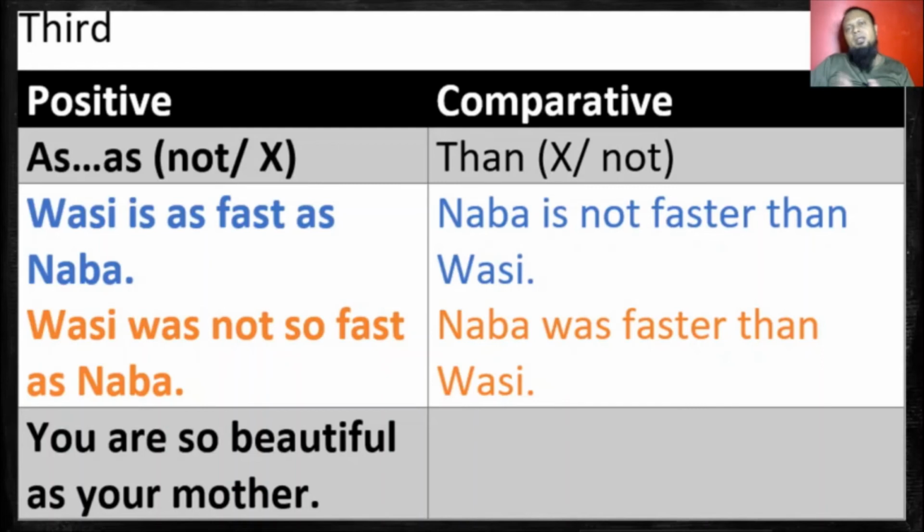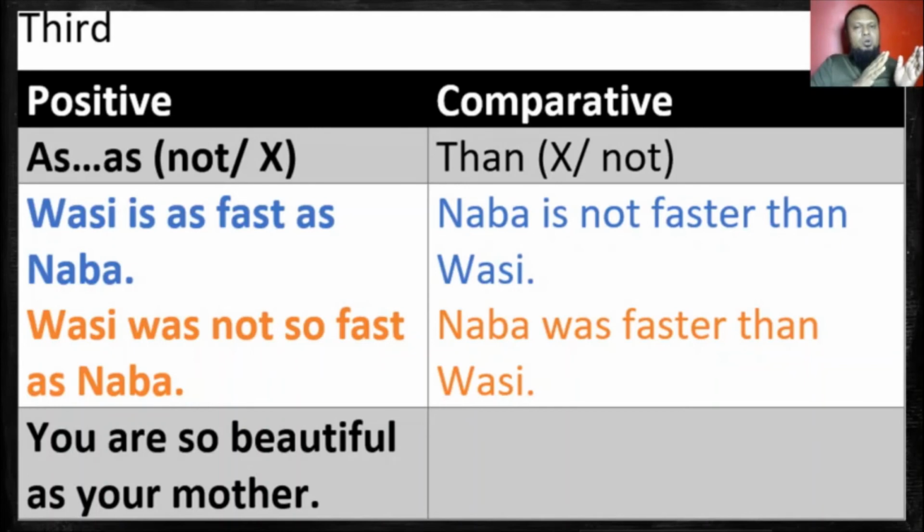Whereas in comparative, we definitely use than. But remember, look at here closely. I put cross first, then not. It means if the positive sentence has not, the comparative will have no not. Again, if the positive sentence has no not, the comparative sentence definitely will have not.